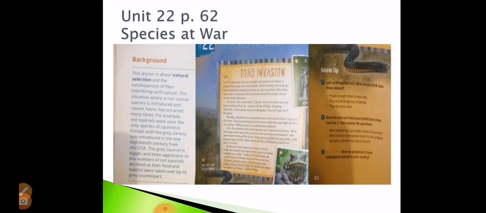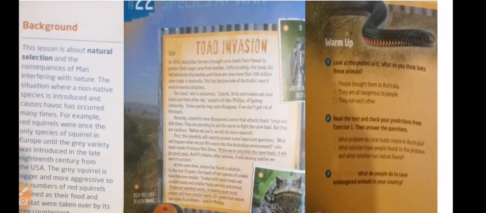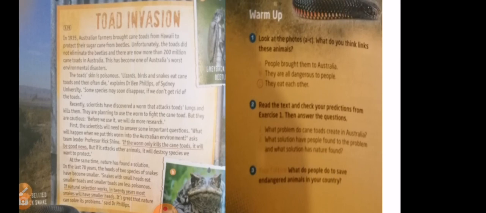Now, if you look at question one, they say you have to look at the photos A, B, and C. I hope you can see them clearly in your book. And you have to say what you think links these animals. Is it the people who brought them to Australia? The animals are the beetle and the cane toad and the black snake. Is it that they are all dangerous to people or they eat each other? The answer is, of course, C. They eat each other.